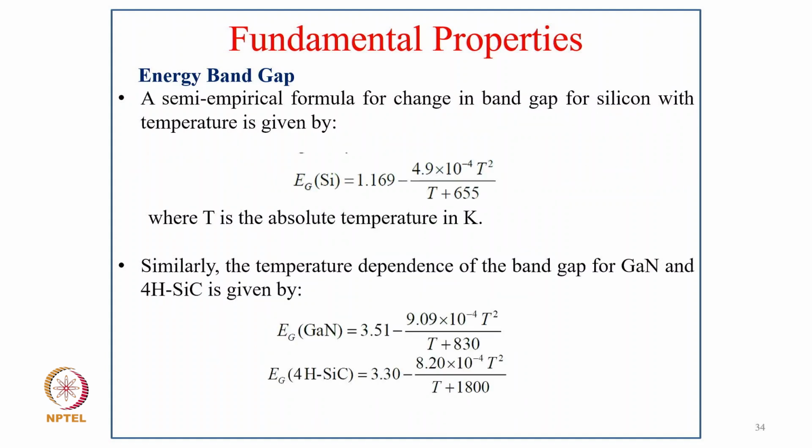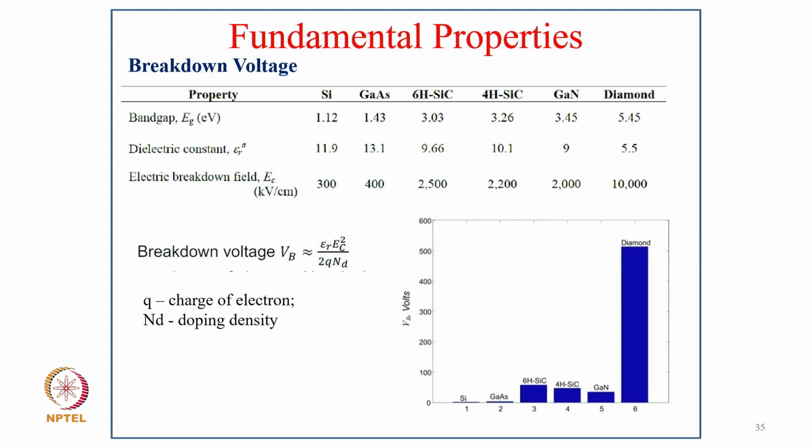A semi-empirical formula for the change in band gap of silicon with temperature is written as 1.69 minus 4.9 × 10^-4 T² / (T + 65), where T is absolute temperature in Kelvin. Similarly, the temperature dependence of the band gap for GaN is 3.51 minus 9.1 × 10^-4 T² / (T + 1840). So you can say both GaN devices as well as silicon carbide can withstand high temperature compared to the silicon device.